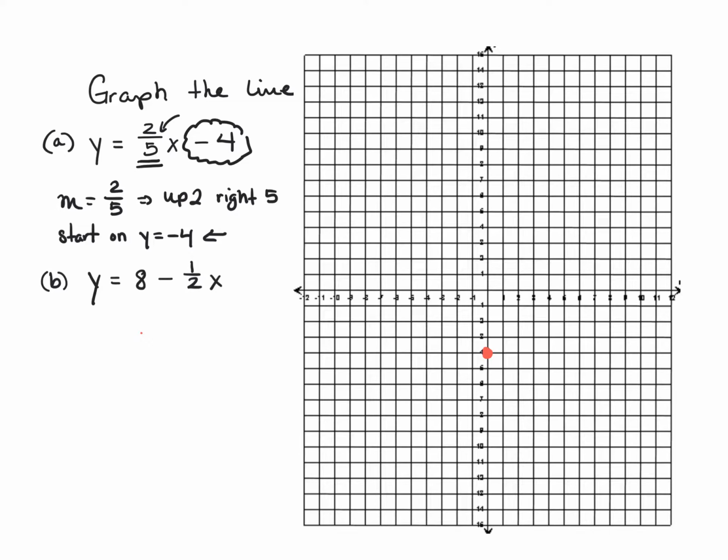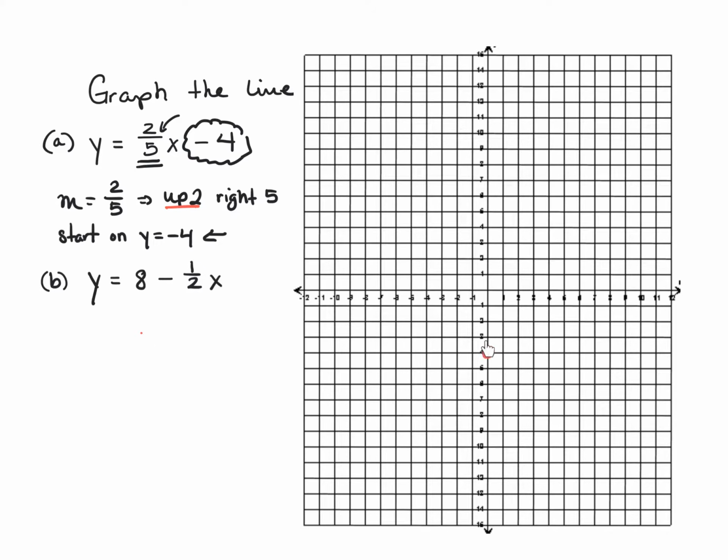From here, I will use my slope. Counting from this point, I will count up 2 units. So I go from -4 up 1, 2. But I don't put a point here, because slope is two directions. I don't go up 2 and mark a point.